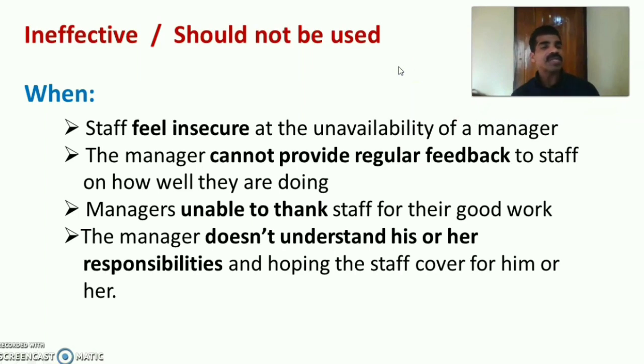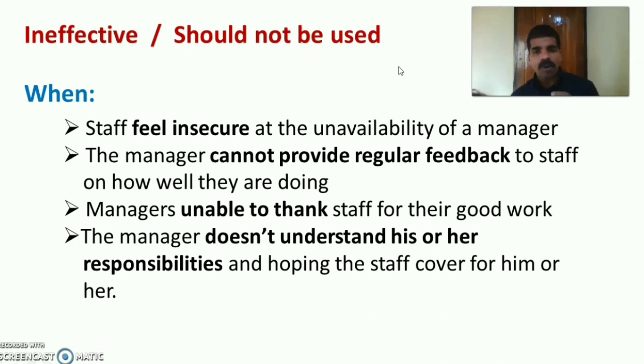And of course, in some situations it is ineffective or it should not be used. That is, when staff feel insecure at the unavailability of the manager. Sometimes the manager may not be able to deal with the situations. So when staff feel insecure, it should not be used.